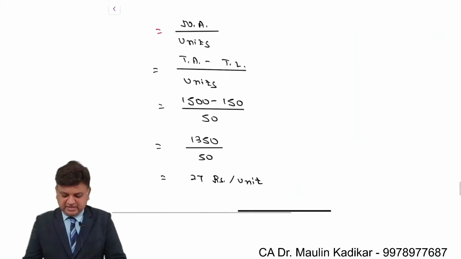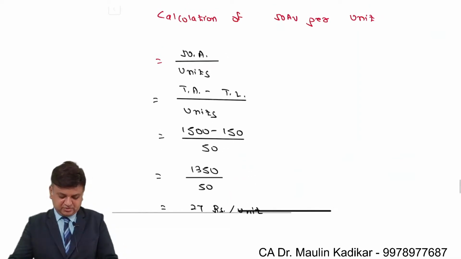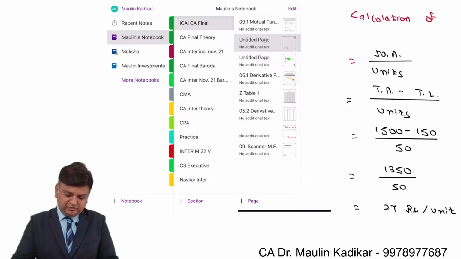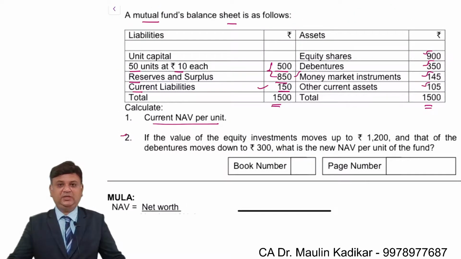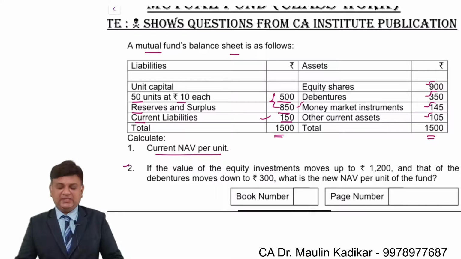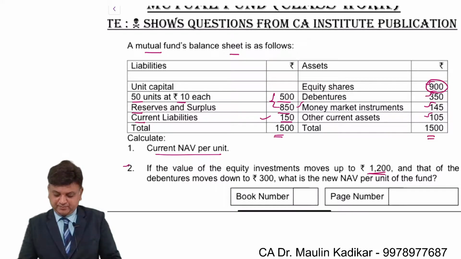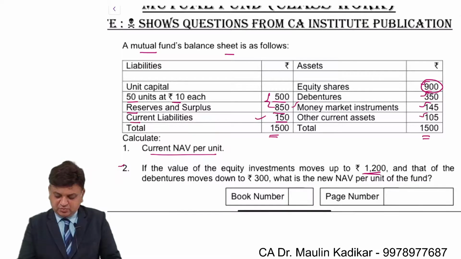That is the way net asset value on a per unit basis can be calculated in the first part of the question. I request all of you to answer the second part of the question and put your answer in the chat box. The second part says that the value of equity increases from 900 to 1200 and the value of debentures moves down from 350 to 300.